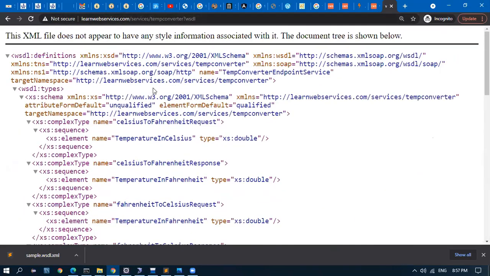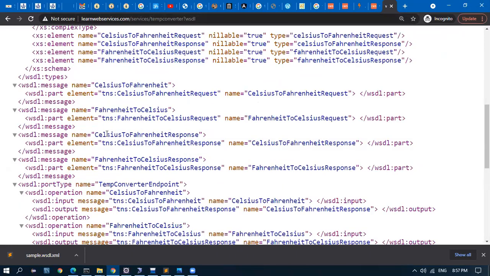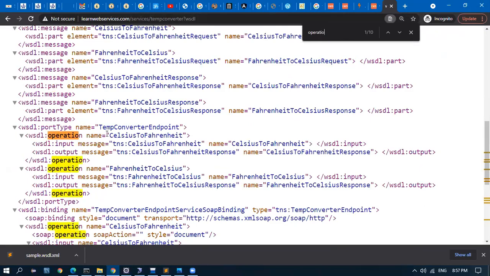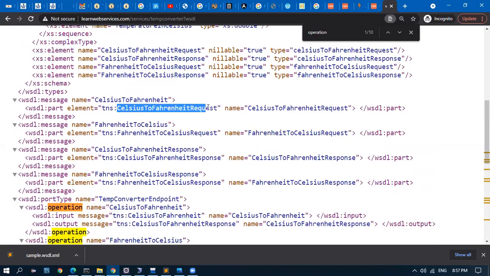So this is a web service. What I will see first is what methods are available. I have to search for operations. What are the methods? See, they have two methods: Celsius to Fahrenheit and Fahrenheit to Celsius. And what is the input? Celsius to Fahrenheit request is the input, and Celsius to Fahrenheit response is the output.